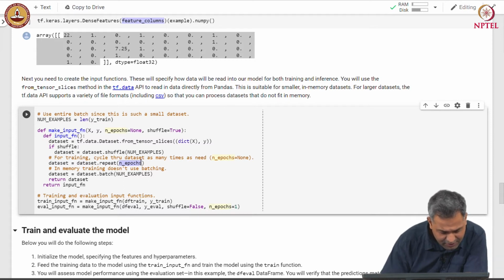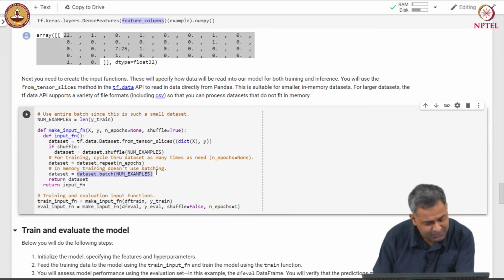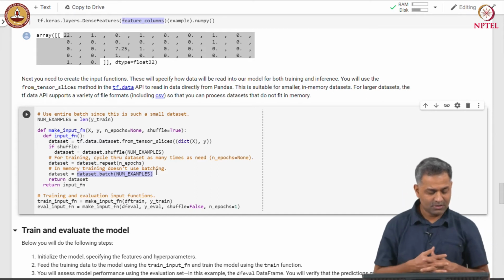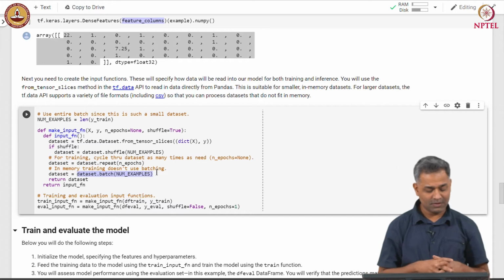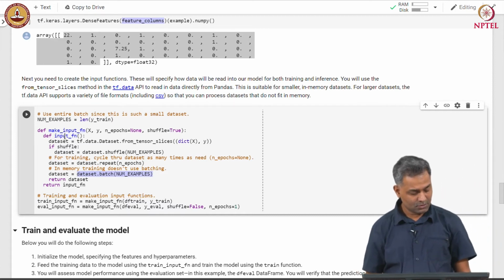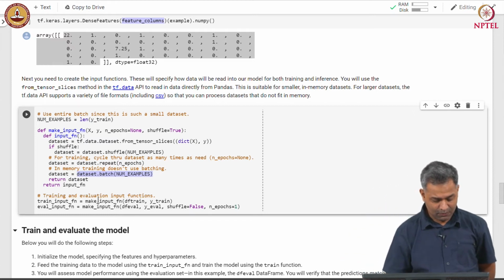Here the n_epochs is set to None. We do not really use batching because all the data is in memory, and hence we have the dataset.batch operation where the batch size is the number of examples. So, this input_function returns a data set which will be consumed during training and inference time.